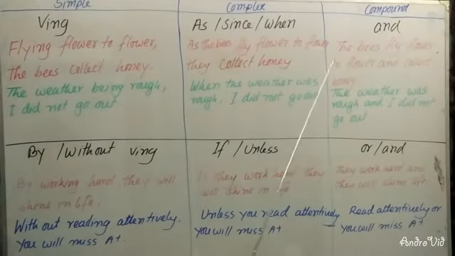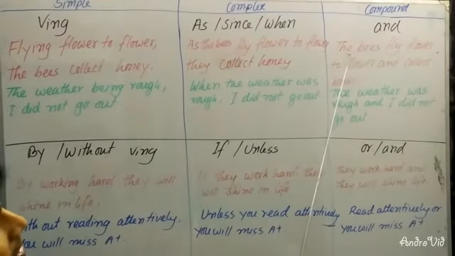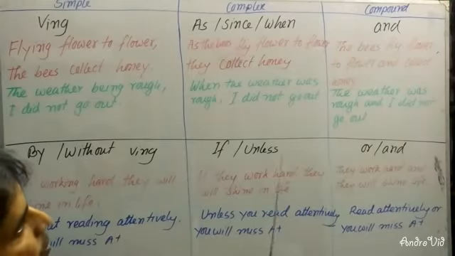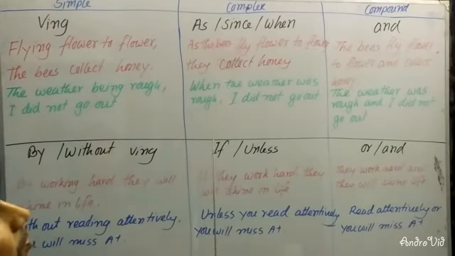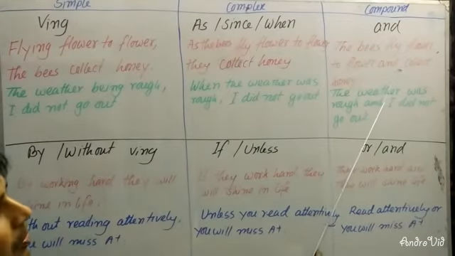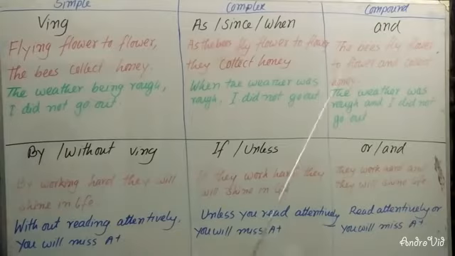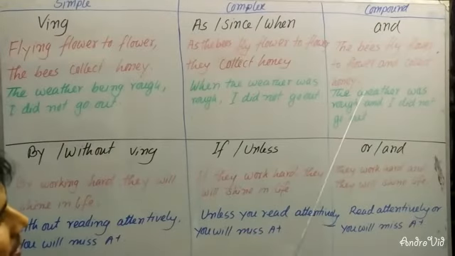Dear students, if you want to change it to a compound sentence, then you will have to use a comma. Instead of the comma, you will have to use and here. And as both of the subjects are the same, you can omit the last subject. Then: the bees fly from flower to flower and collect honey.